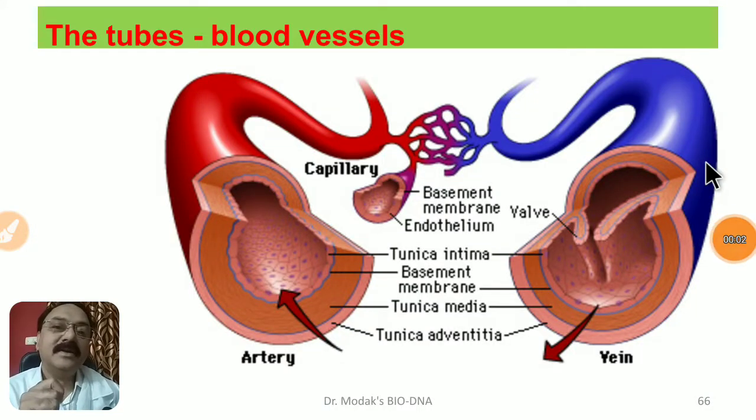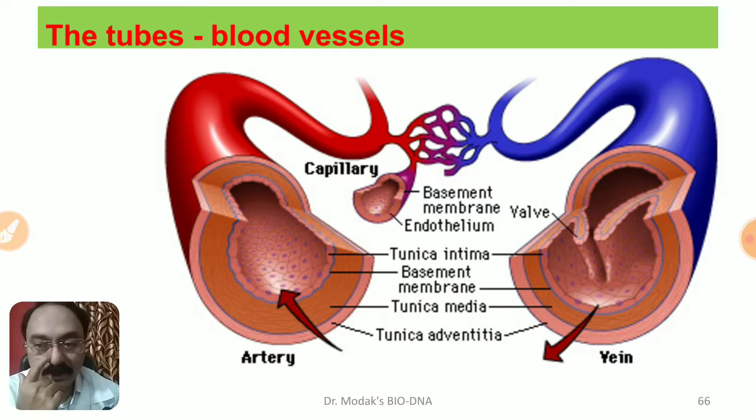Hello friends, we are studying the different types of life processes. In this series, we are discussing the transportation or transport system in living organisms. There are three important components of the transport system: the pumping organ, the heart; the medium that transports the material, which we call blood and lymph; and the blood vessels. We have discussed blood as well as the heart, its structure and functioning.